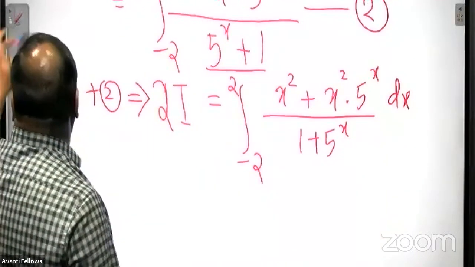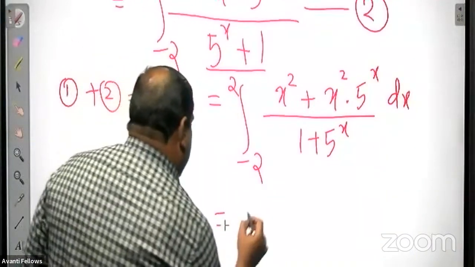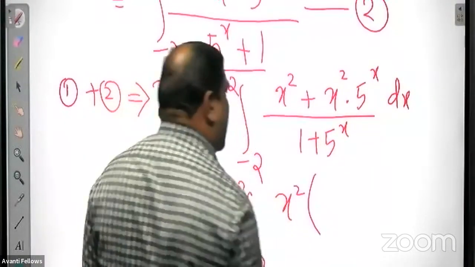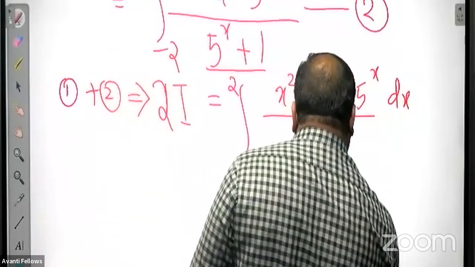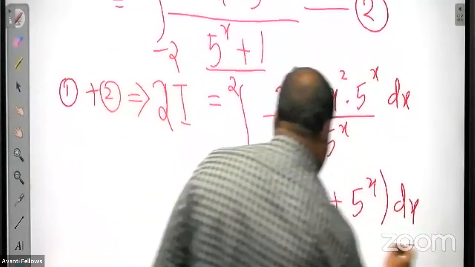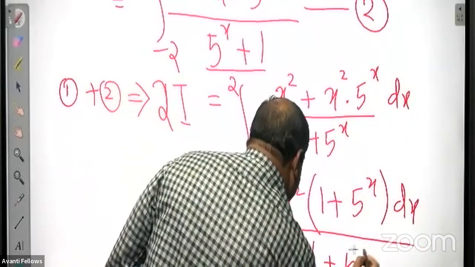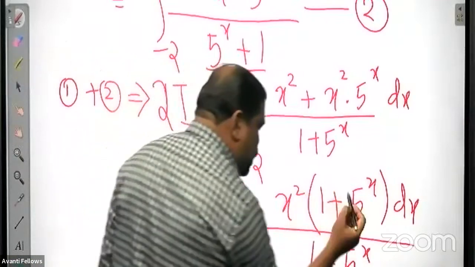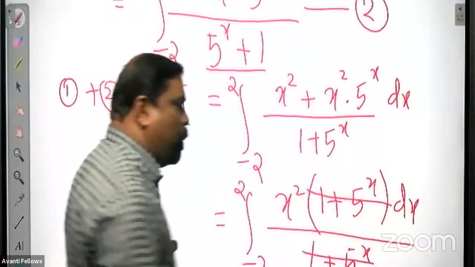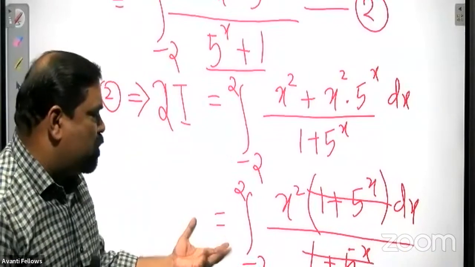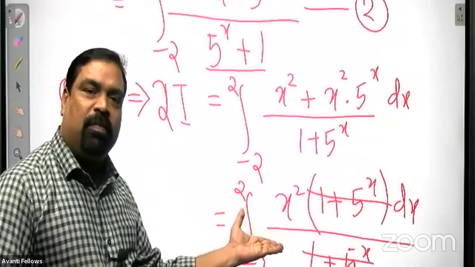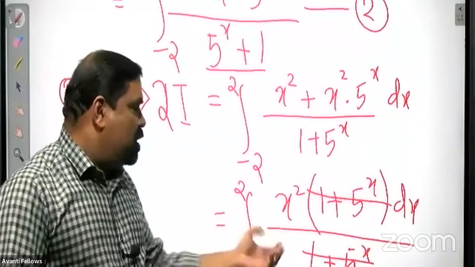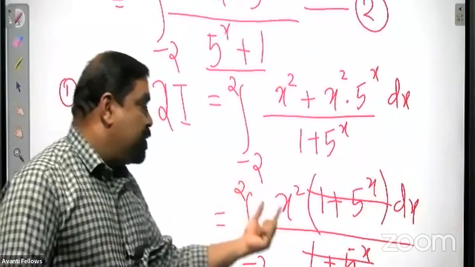Now what you can observe, this is equal to integral from minus 2 to plus 2. X square is common. Take it outside. So bracket 1 plus 5 raised to x dx, all divided by 1 plus 5 raised to x. Take the common factor outside. So 1 plus 5 raised to x is again common for both numerator and denominator. So cancel it. So what is remaining? Only x square. So remaining is minus 2 to plus 2 x square dx.